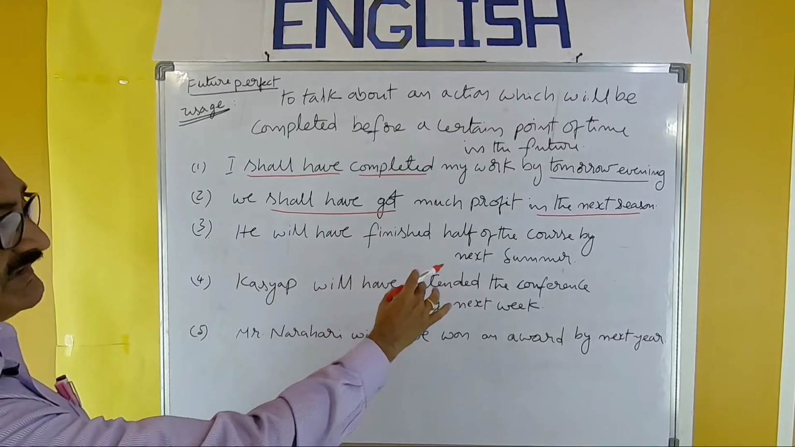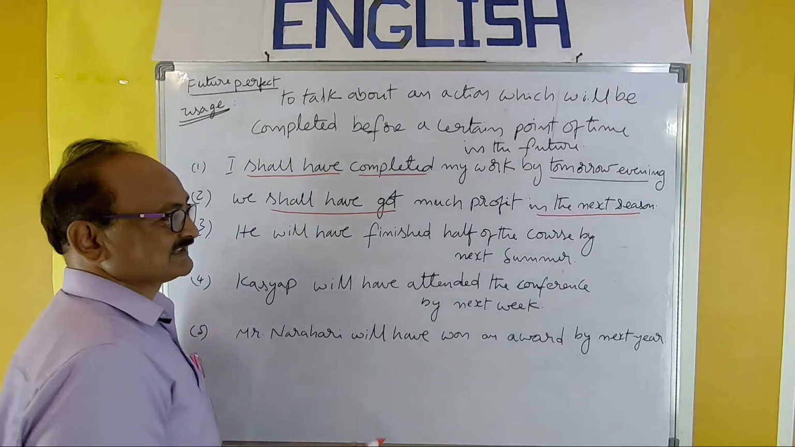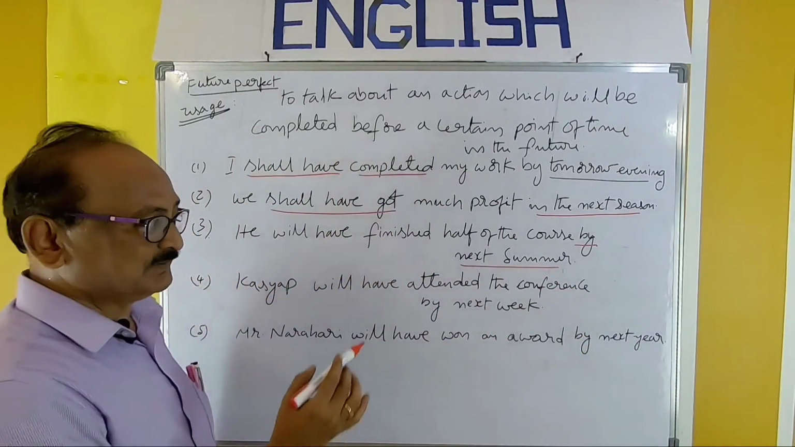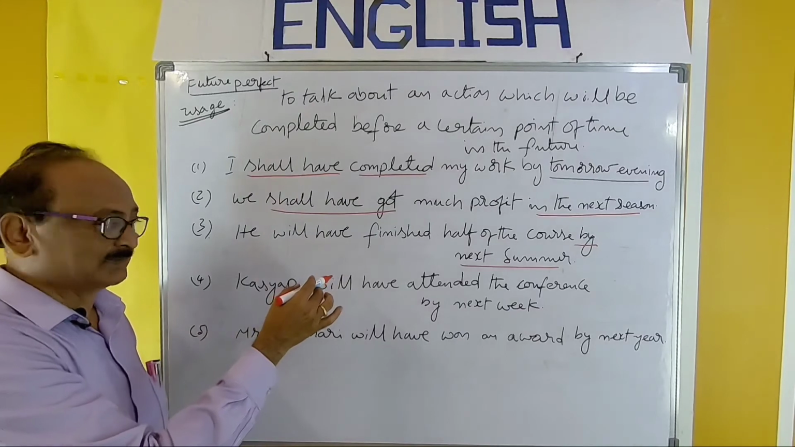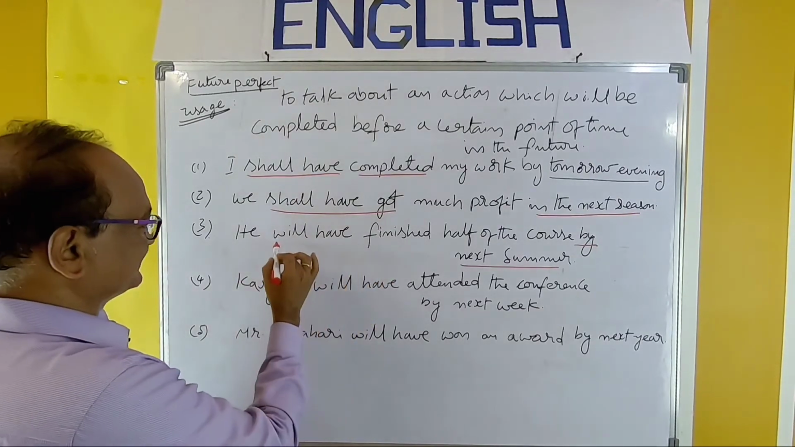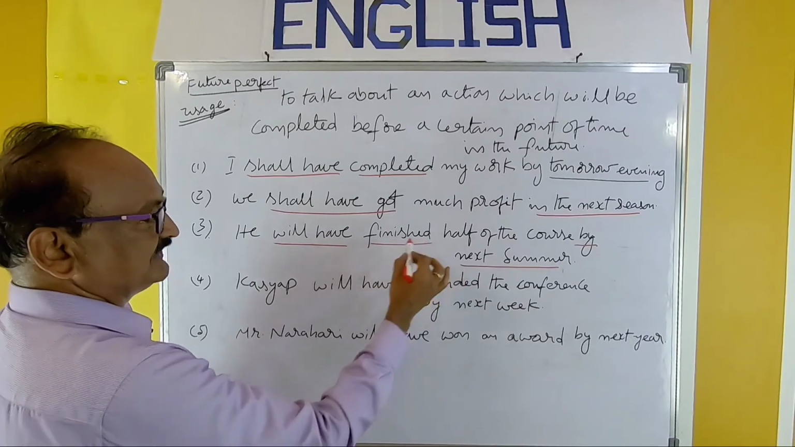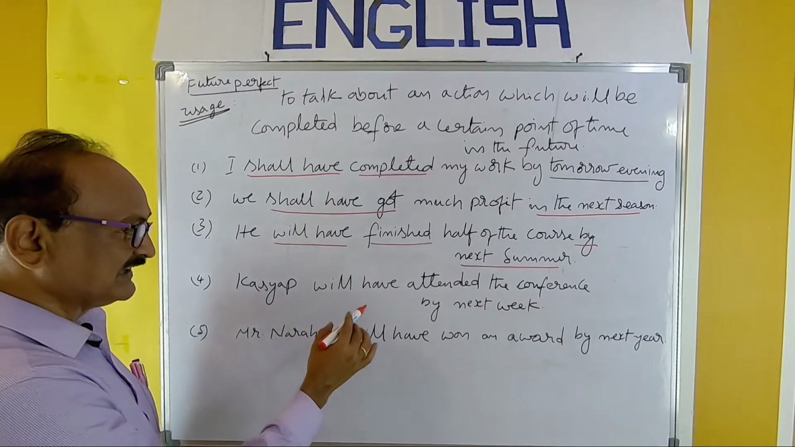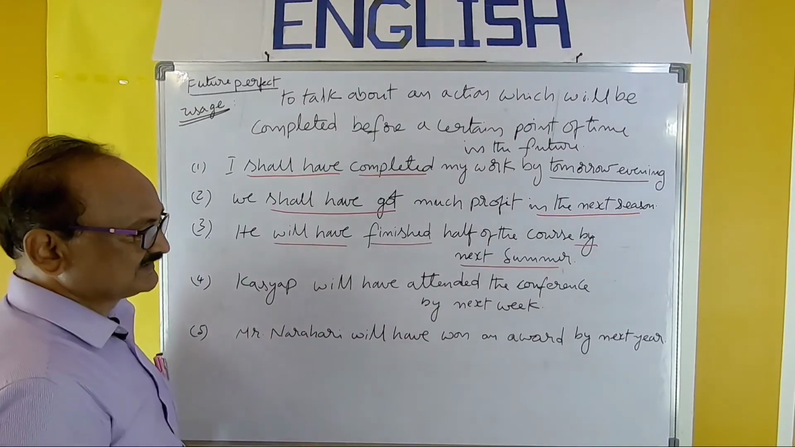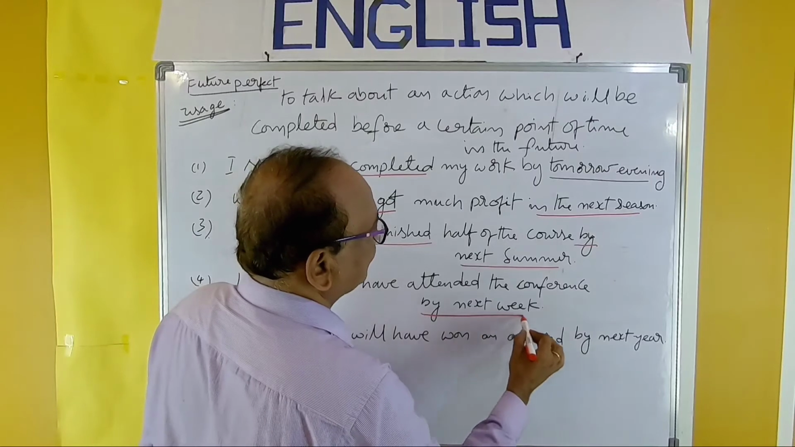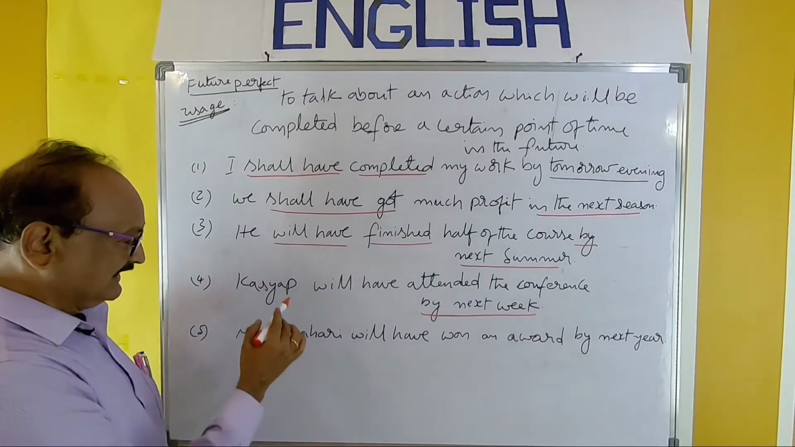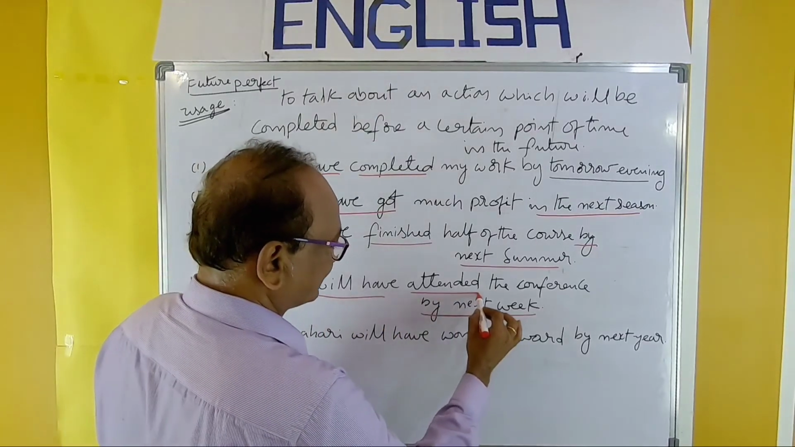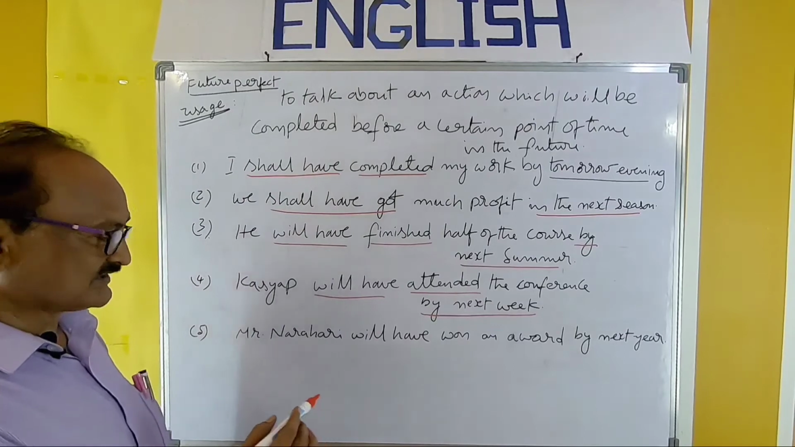He will have finished half of the course by next summer. So by next summer is the future point. And before that, this action will be completed. He will have finished. So it's the pattern. Kashyap will have attended the conference by next week. So by next week is the future point. Will have attended the conference by next week.